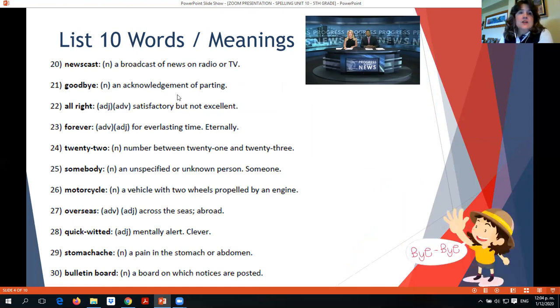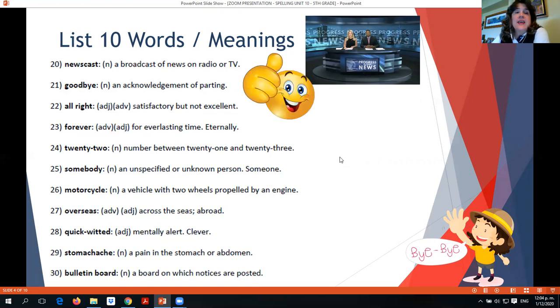Goodbye is an acknowledgement of parting. When you say to somebody goodbye or bye-bye, you say goodbye. You're acknowledging that it's gone, it's being sent away. All right, it's satisfactory but not excellent, and careful because it's written like this with the space between all and right.